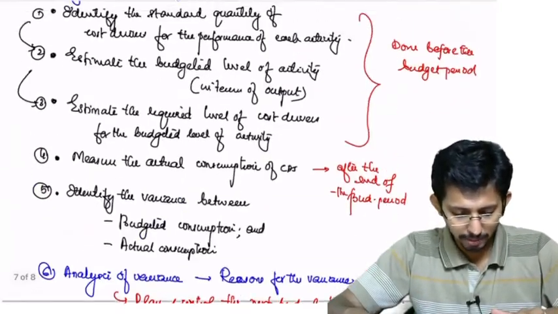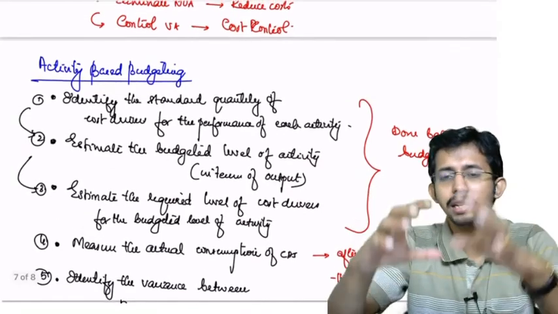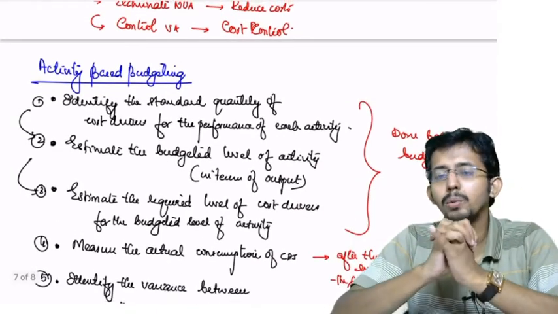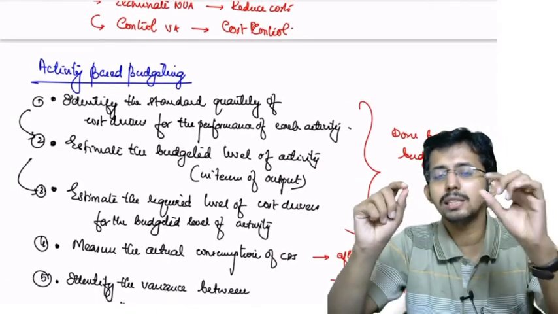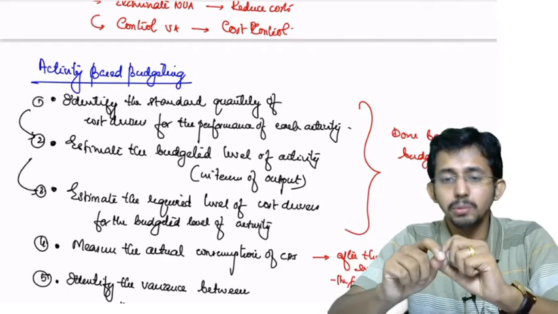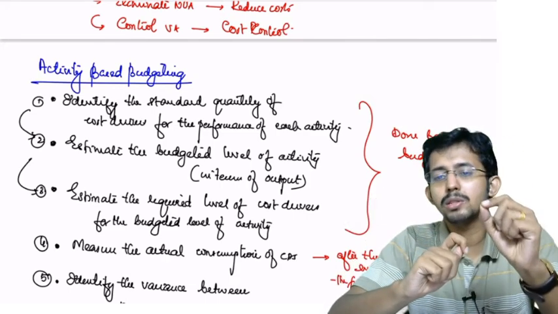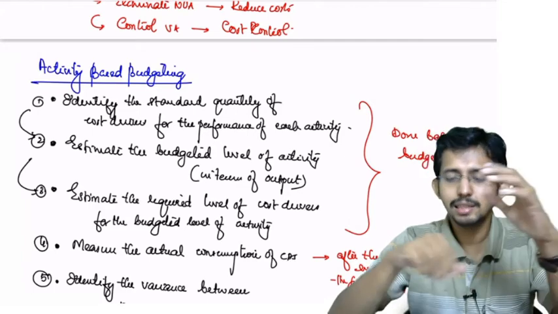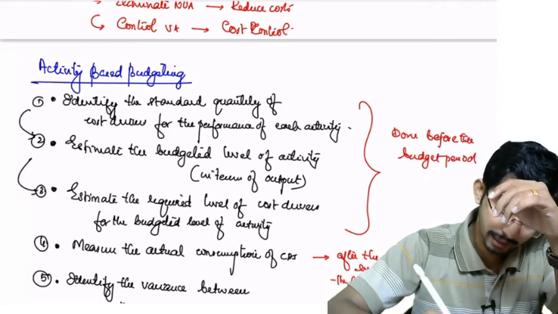In activity based budgeting, you are identifying the major activities first. Then you will identify what is the standard quantity of cost drivers required for the performance of each activity. That is setting of standard rates.